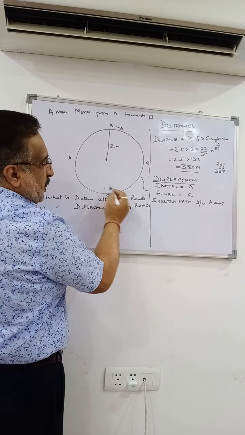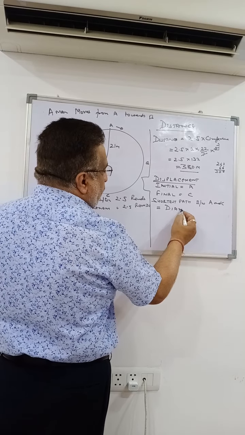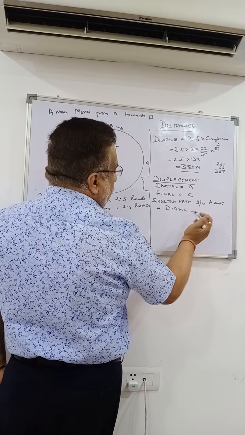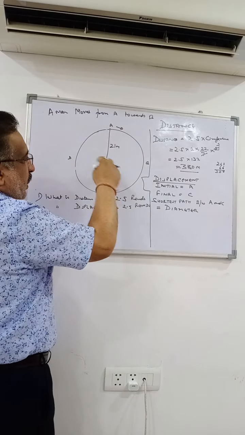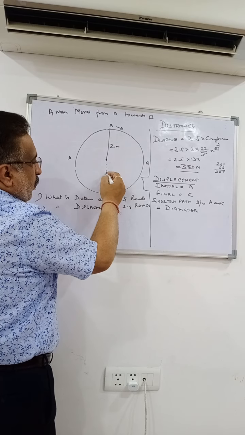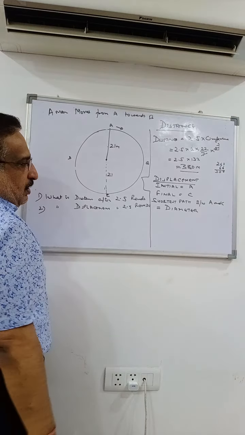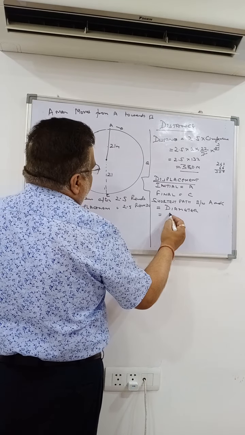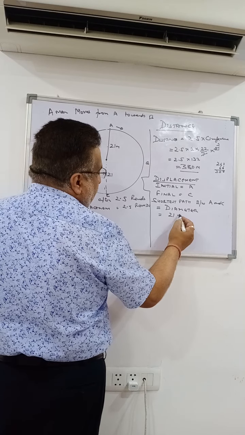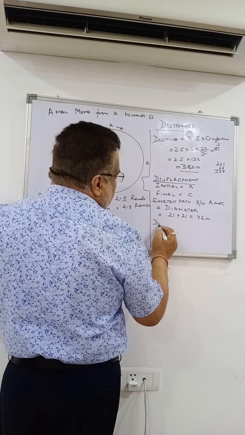The shortest path between A and C is equal to the diameter. Where has the man reached now? The man has reached C. So this is 21, this is 21. So what will this be equal to? 21 plus 21 is equal to 42 meters. So what will be the displacement?